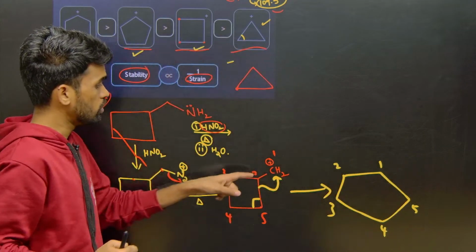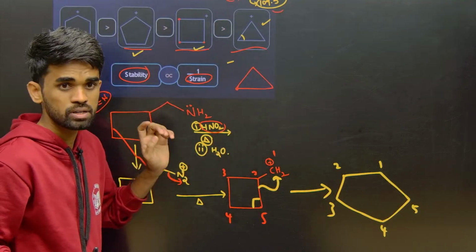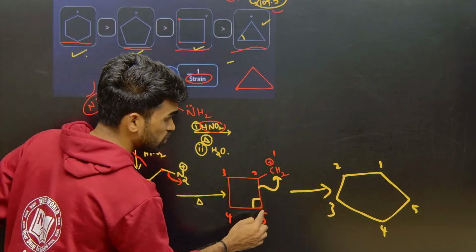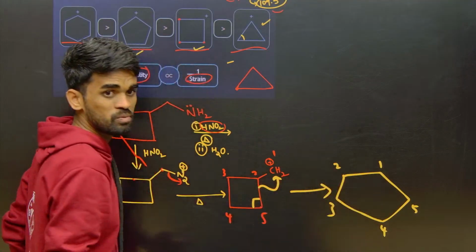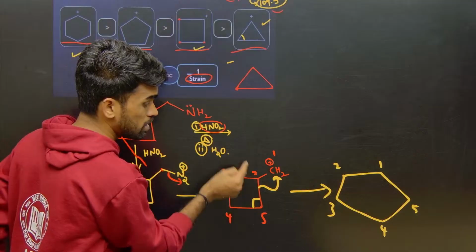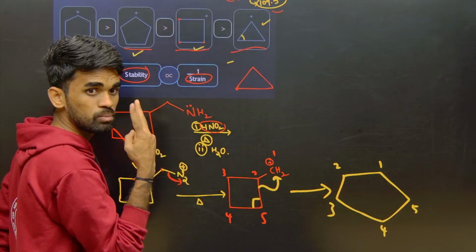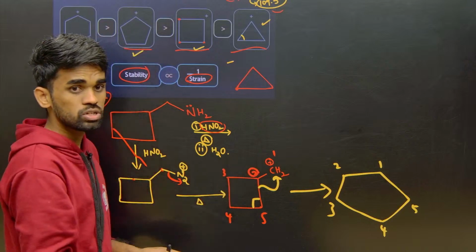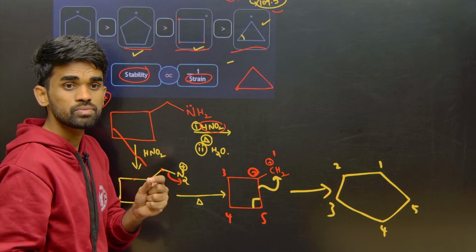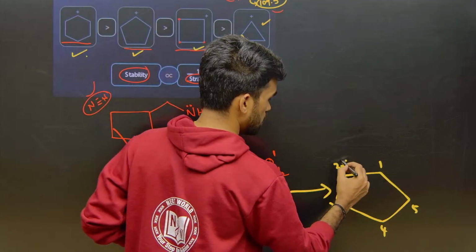So now you are seeing positive charge on first carbon. Now it is making a bond with the 5th carbon. See, 5 and 1. Between 5 and 1 we made a bond. But from where the bond is getting disconnected? From 2, carbon number 2. It means it is losing the electrons now. So it means now the positive charge comes on second carbon, like this, right now.